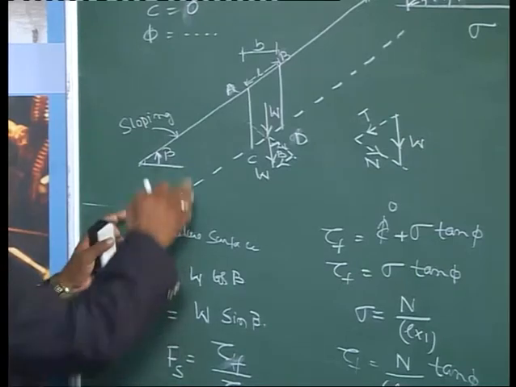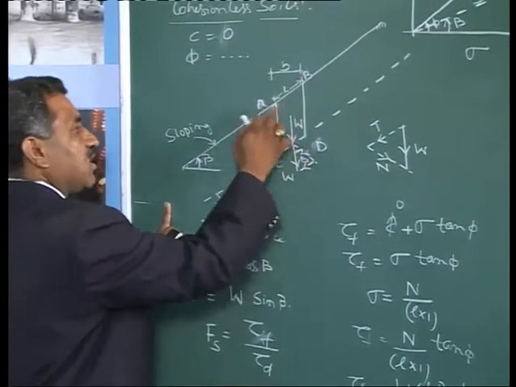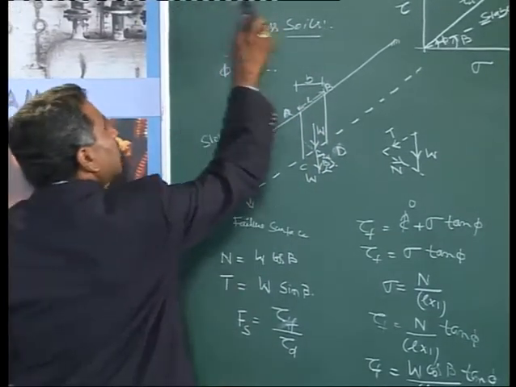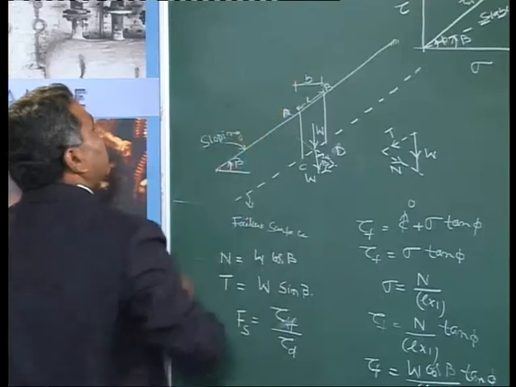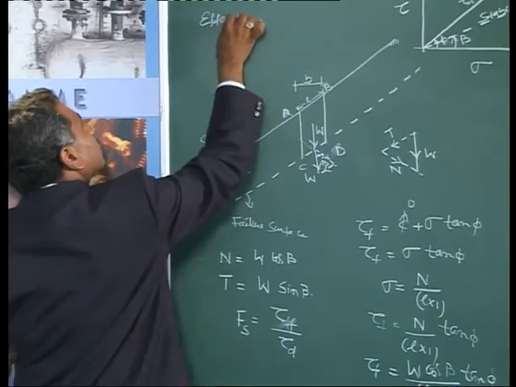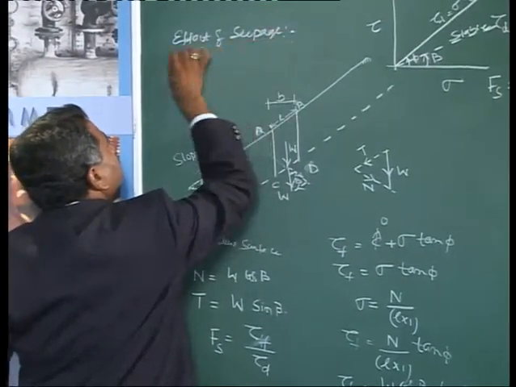Now this is the stability of infinite slopes in cohesionless soils analyzed for gravitational forces. Next, when we have seepage in this slope, what is the effect of seepage? What happens now?